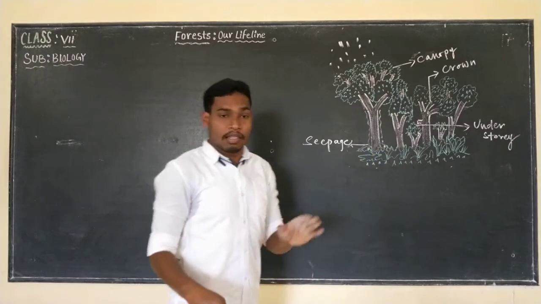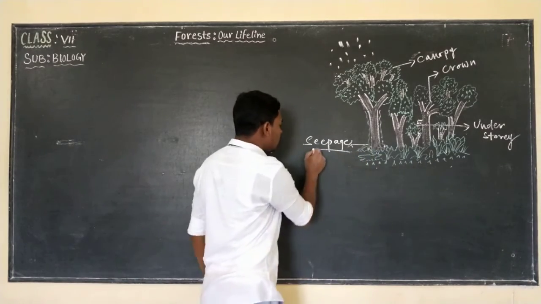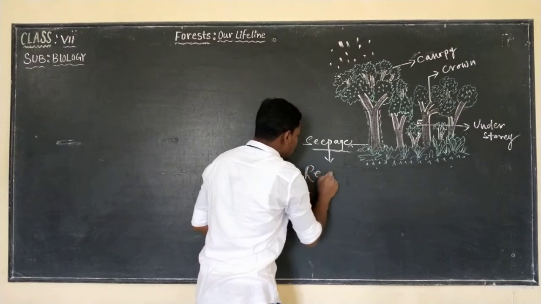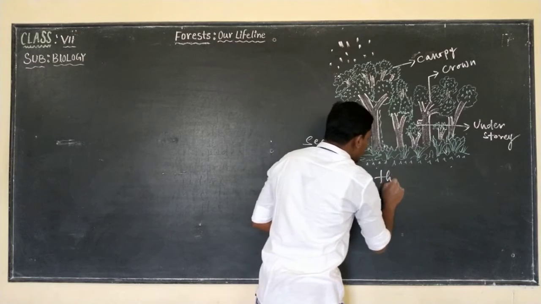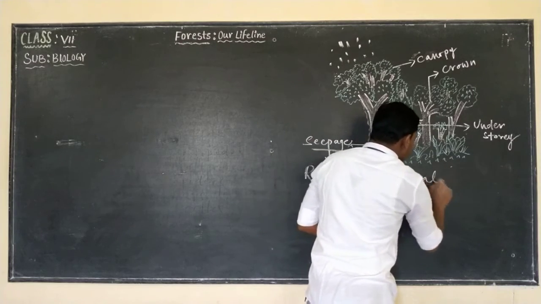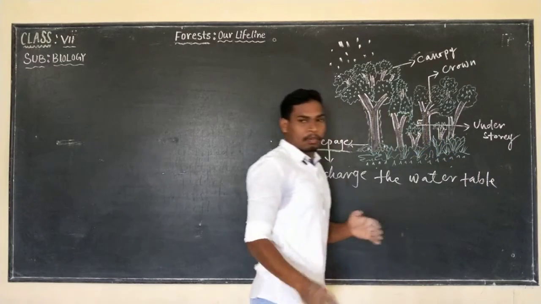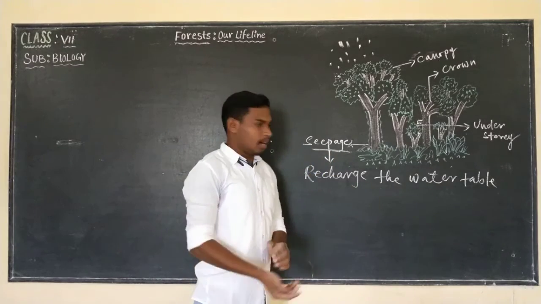Even this seepage water will recharge the water table that is present under the soil. So seepage water will recharge the water table.